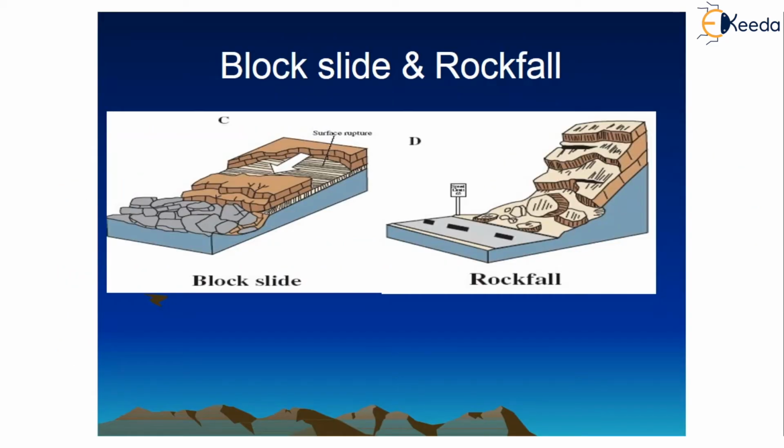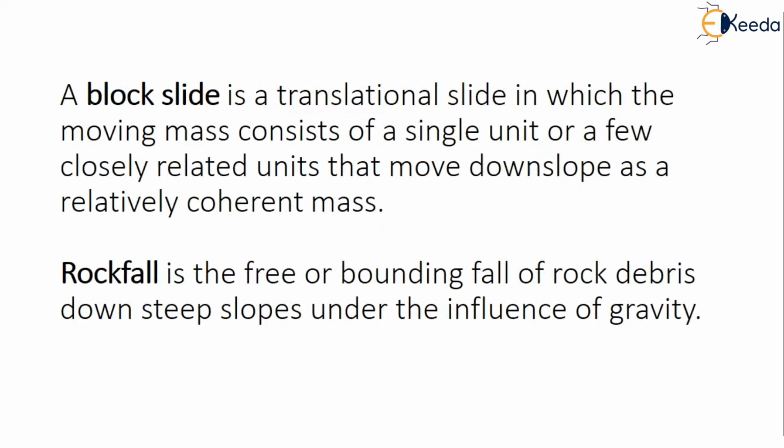See, coming to the block slide and rock fall, this is a diagram which is showing. This is the surface rupture, okay. And rock fall will be like this. Let me show you the definition. Generally, block slide is nothing but the translational slide. Here the mass moving will consist of a single unit or sometimes a few closely related units. They generally move downward along the slope as a relatively coherent mass, moving relative to one another like that.